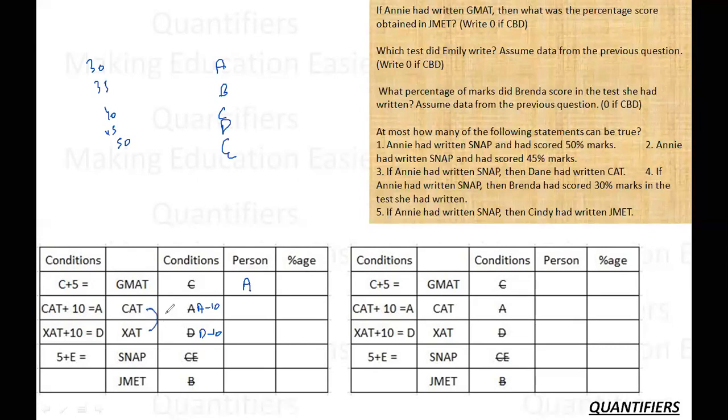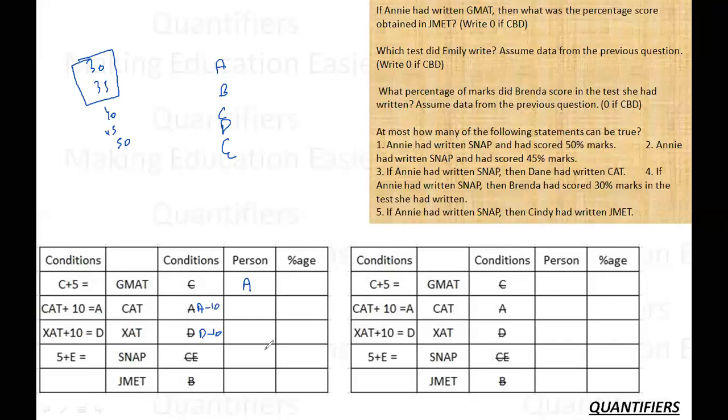Which means if I reduce 10 from the scores of A and D, I will get the scores of CAT and SAT. Which means the possible scores here are 30, 35, and 40. Or I can also say that A and D cannot get the score of 30 and 35. Why? Because if I give A 35, then 35 minus 10 is 25, which is not possible, and the same goes for 30.